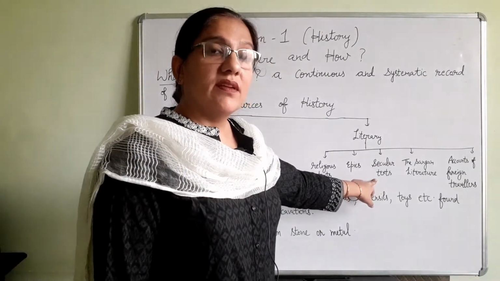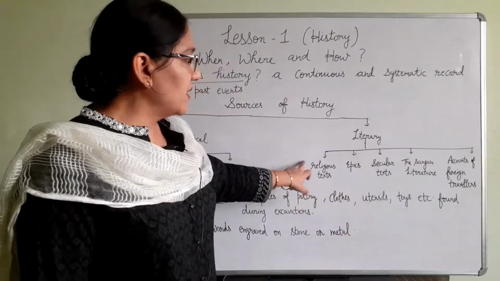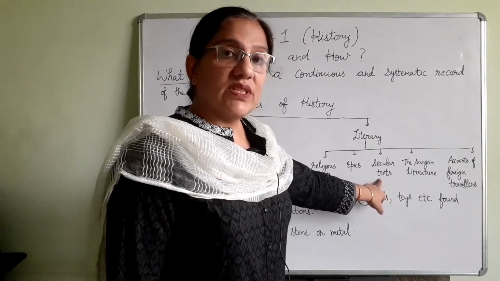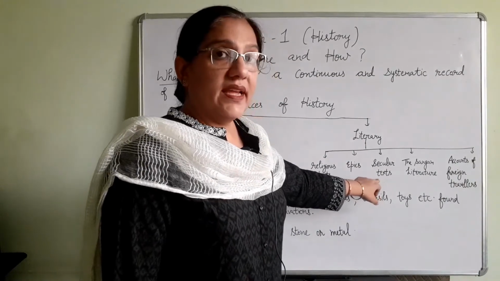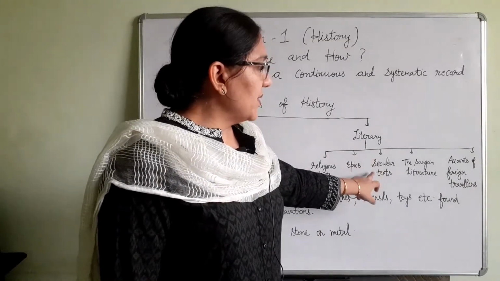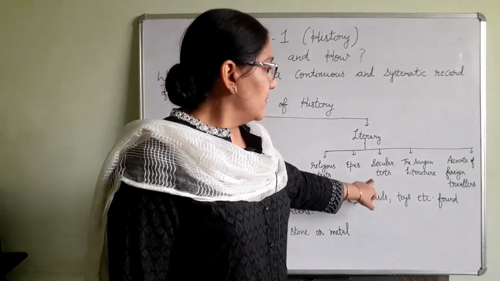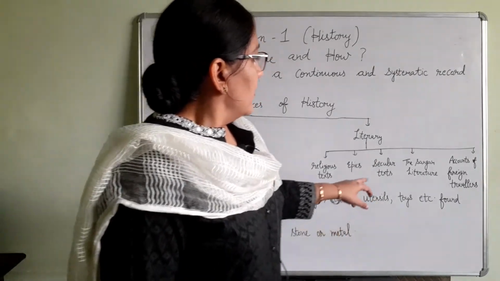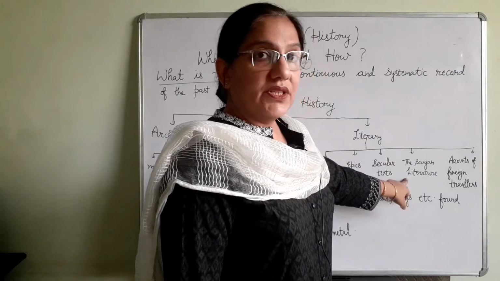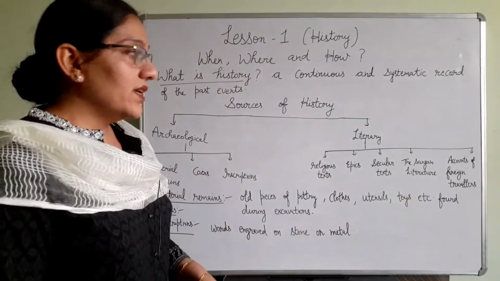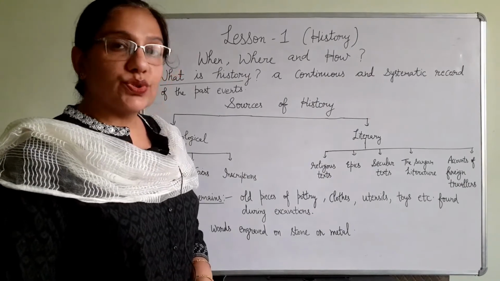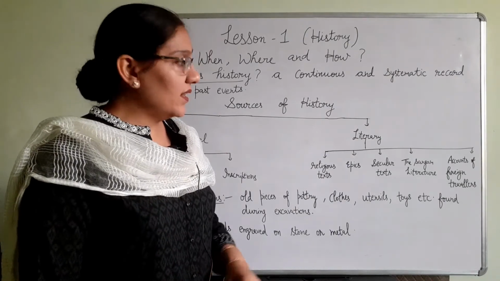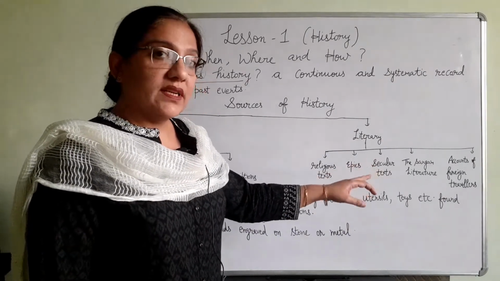Secular text means which is not religious in nature. First we had done religious text. Secular text is opposite to it. Secular text means the texts which are non-religious in nature, like plays, dramas. These may be the biographies of the kings also. Accounts of foreign travelers come in the secular text. Then comes the Sangam literature. This literature grew in the south, and the language used was Tamil. It contains 30,000 lines of poetry which tell the qualities of the various heroes.